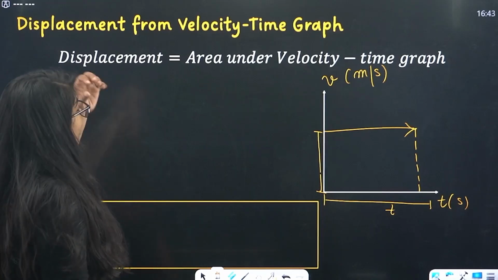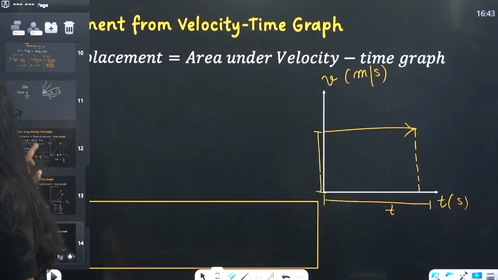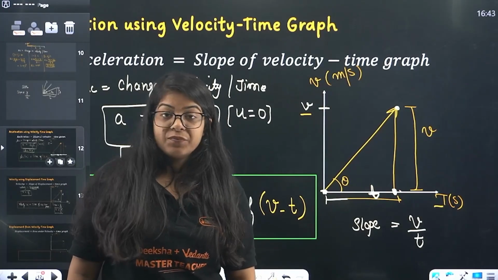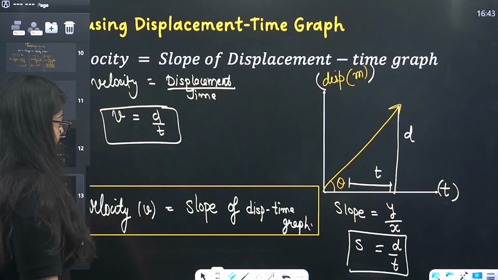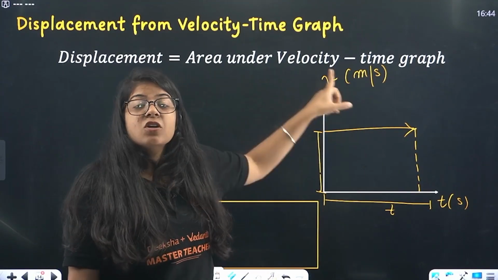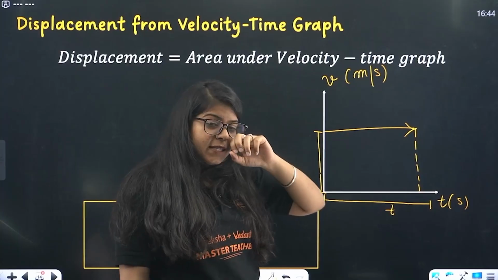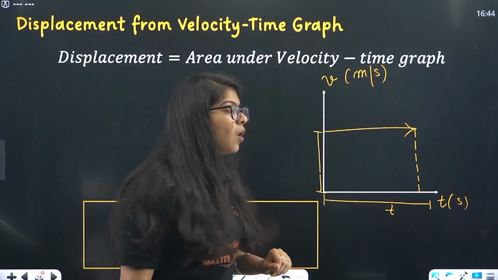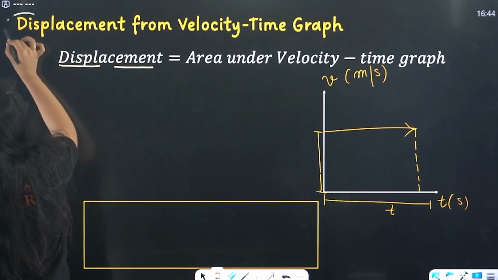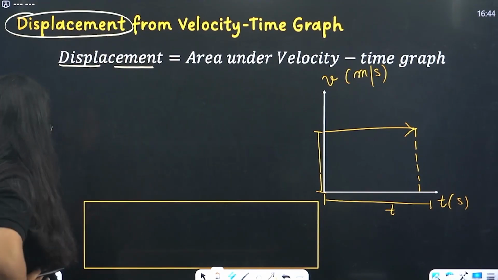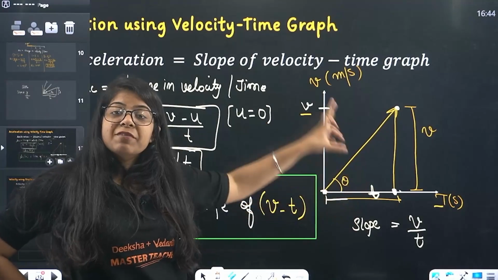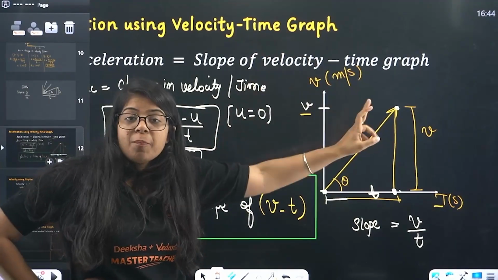Now, displacement from velocity time graph. We saw that slope of velocity time graph gives us acceleration. Now, see one more very interesting and beautiful thing. Now, I have this graph. This is a velocity time graph. Again, you tell me the formula of displacement, because we need to find displacement from the velocity time graph. This is the same velocity time graph, from which we found acceleration. Acceleration is the slope of the velocity time graph.